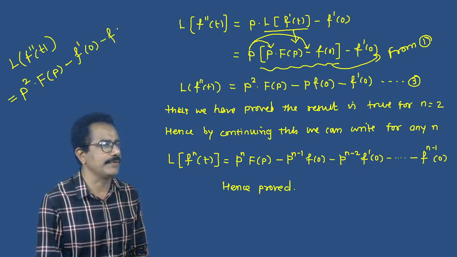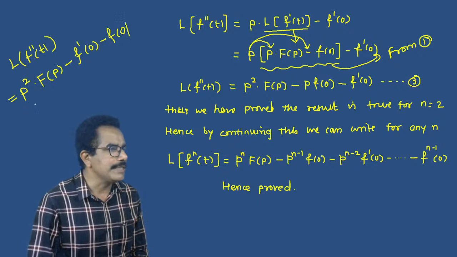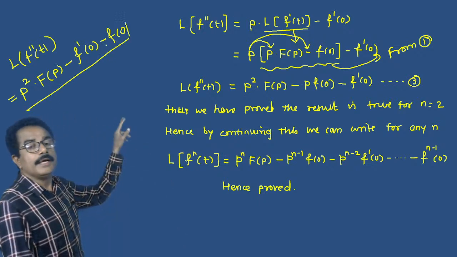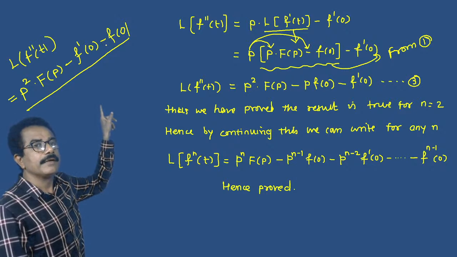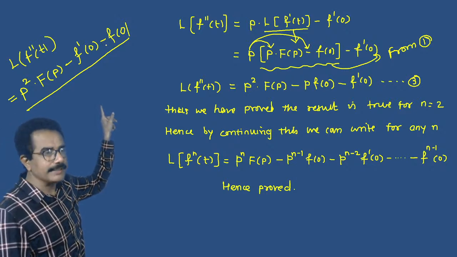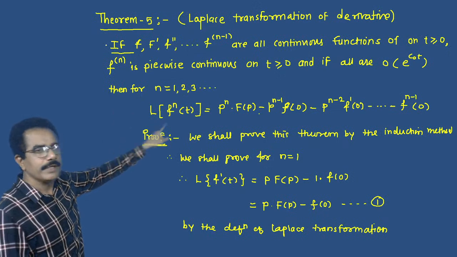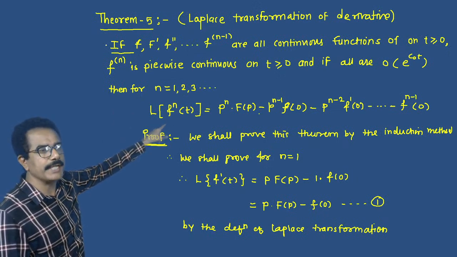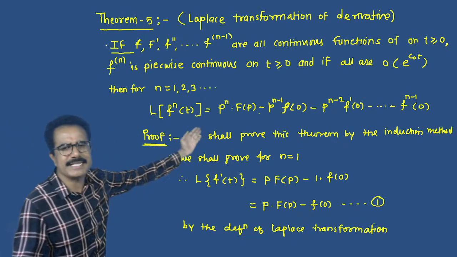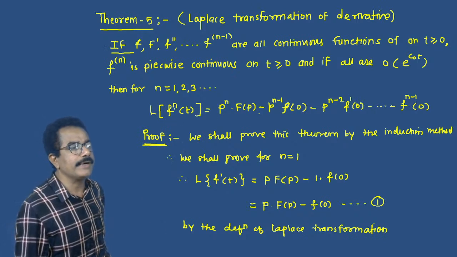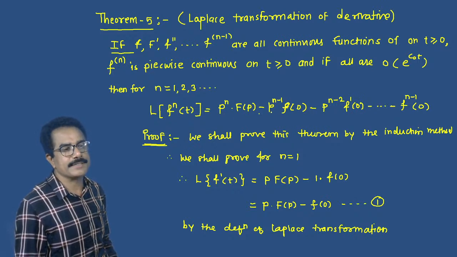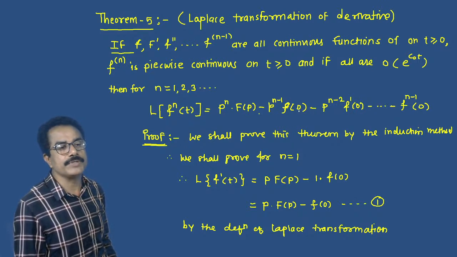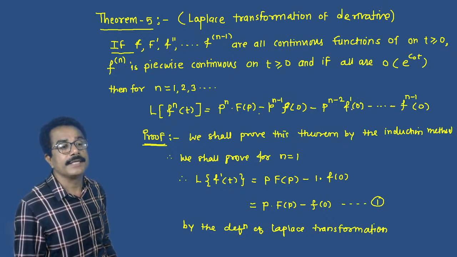This is the result we can obtain by putting n is equals to 2 in this equation. If we put n is equals to 2, then we will get the same result.